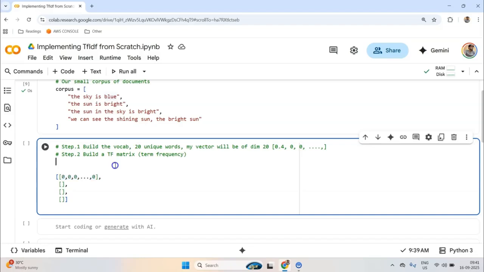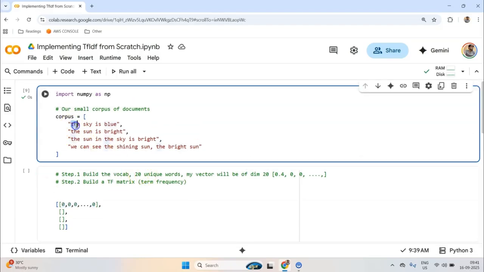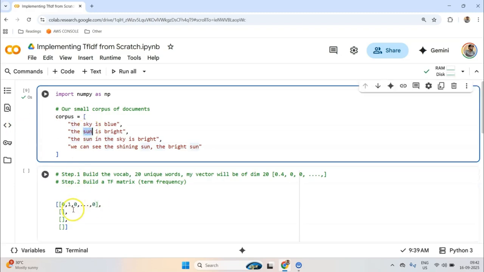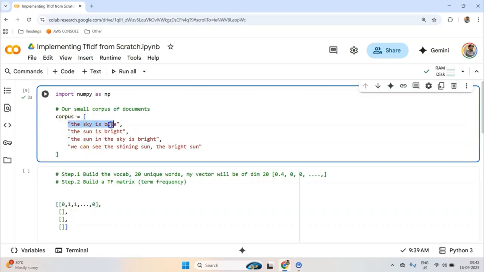Next, what I'll do is I'll try to look at each word within my current document, and I'll look at what is the index of that word within my 20 unique words. So let's say that within those 20 unique words, it comes at second position. Then in that case, I'll simply add the count 1. Okay. Then sky. Suppose sky exists in third position. Then I will add this count as well. And then I'll do this for the entire sentence.